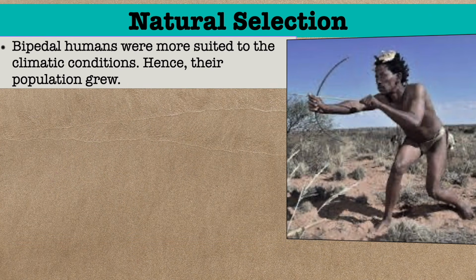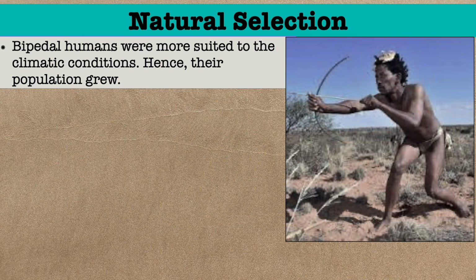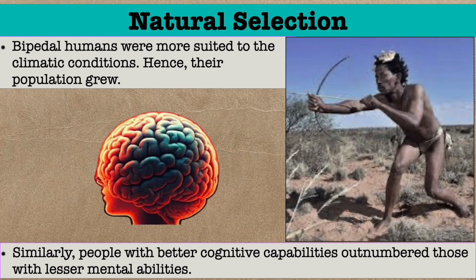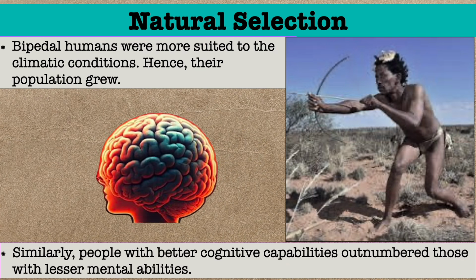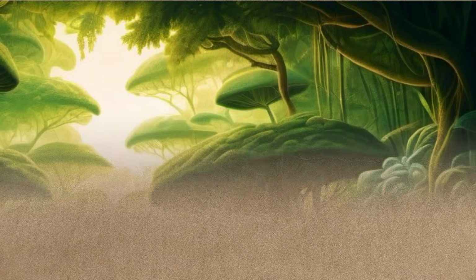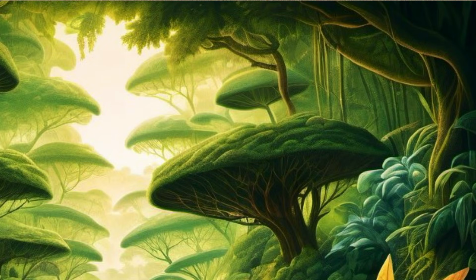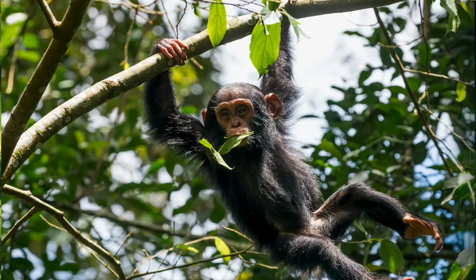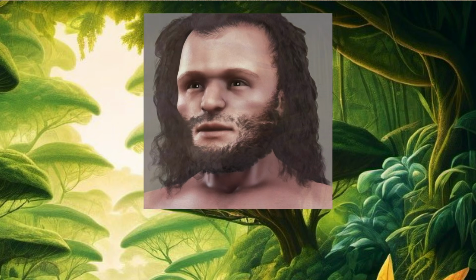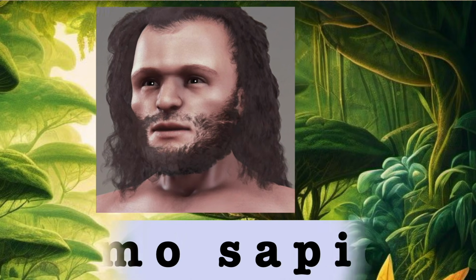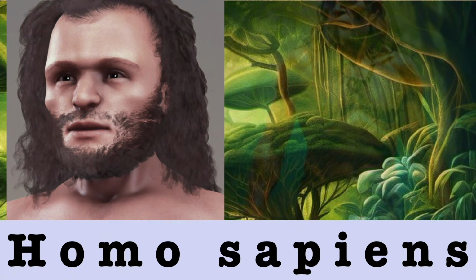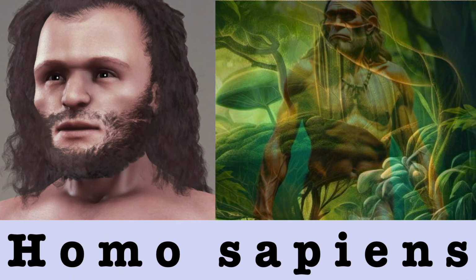Bipedal humans were more suited to the climatic conditions, hence their population grew. Similarly, people with better cognitive capabilities outnumbered those with lesser mental abilities. By about 15,000 years ago, natural selection let only one species of humans live, we the Homo sapiens. Bipedal locomotion, control of fire, tool use, and language made our ancestors the most powerful animals on earth.